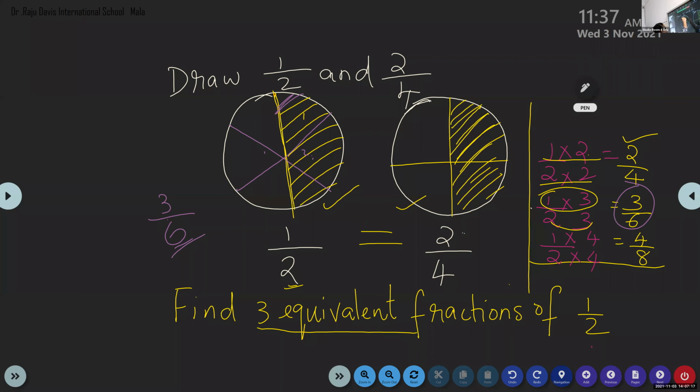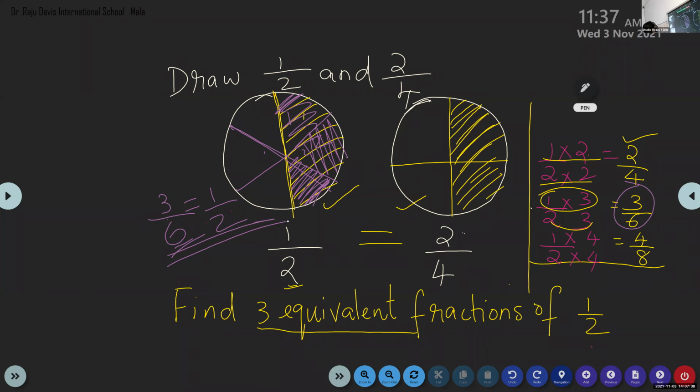How will I color here? I have 1, 2. Make it equal parts, then it will be okay. Here it is 3. 1, 2, 3. Look at here. 3 by 6 and 1 by 2. They are representing the same part, the same amount, equal amount.